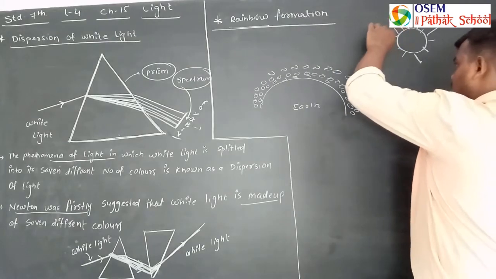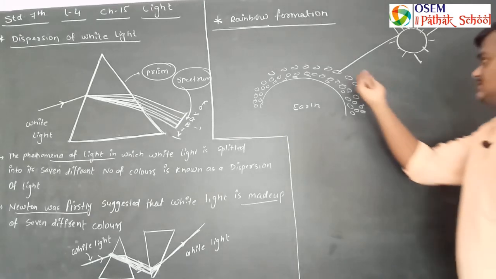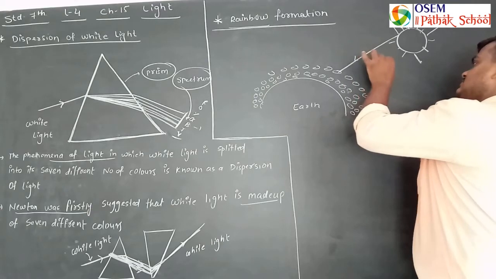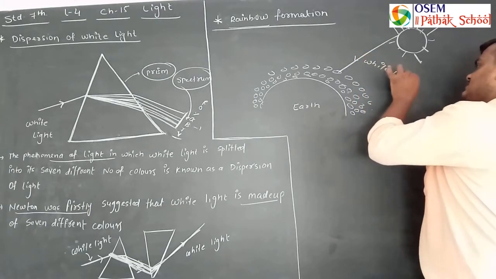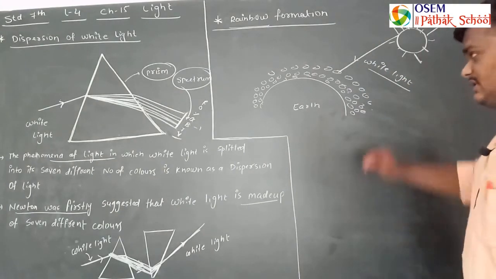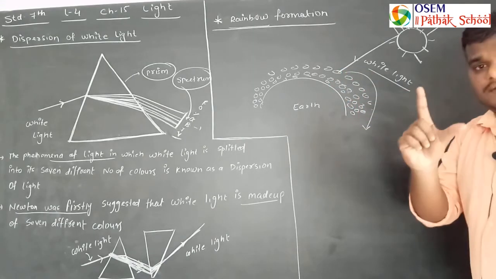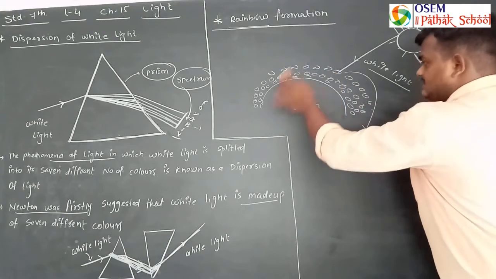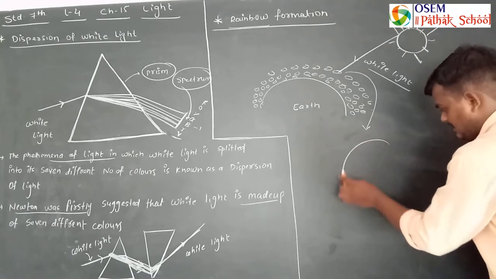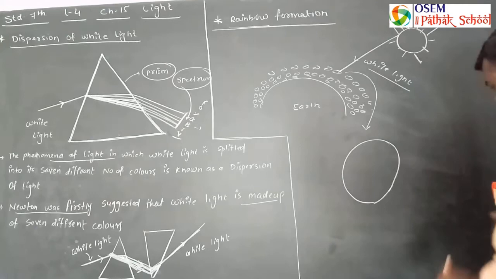When the ray of sunlight passes through these particles, this white light gets split into 7 different colors. So what is the mechanism behind it? I am zooming in on the particles. All the particles act like a small prism. So I am zooming in on a big particle of water. Suppose this is your particle of water.